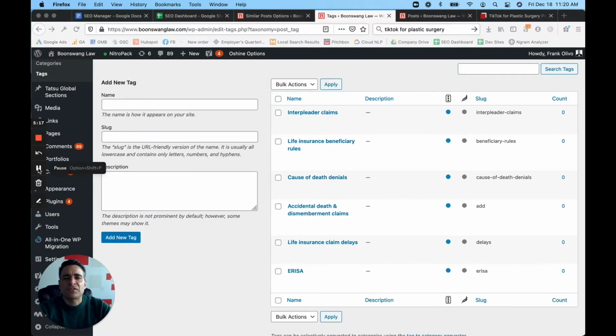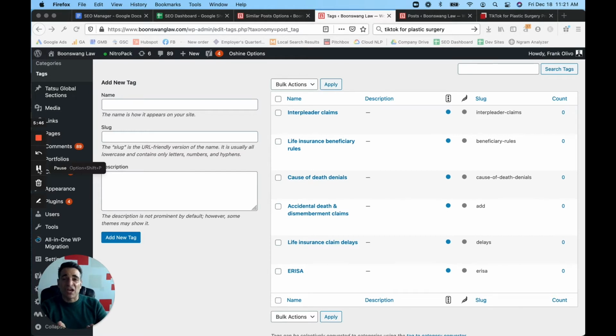All right, so starting this back up, I actually made a change to the tag that I had placed before. Initially, I had created one for life insurance and suicide, but then I realized that really is more related to the overarching theme of cause of death denials. In other words, a claim was denied because of the way that the person died, and suicide would fall under that. So I've kept this simple, and we typically want to keep this as simple as possible.